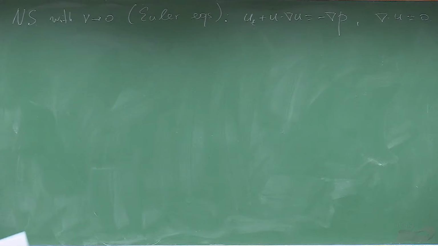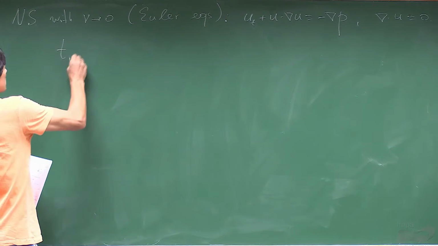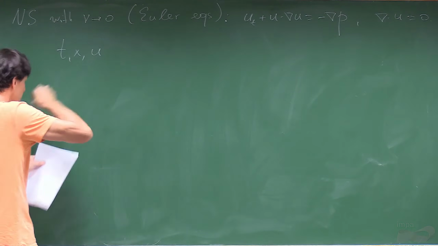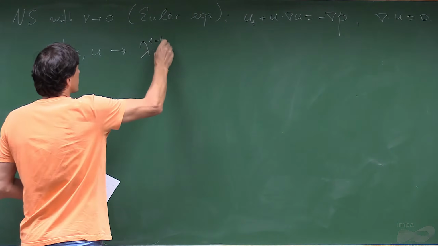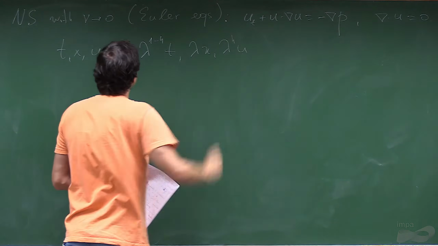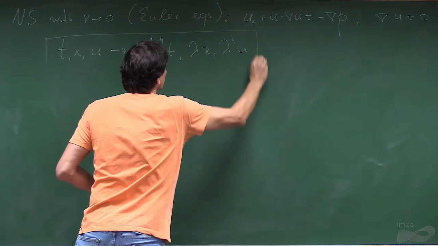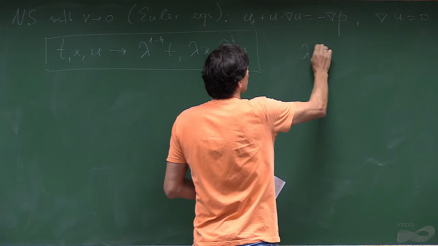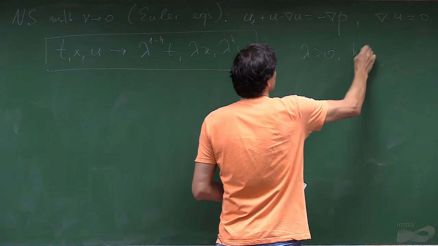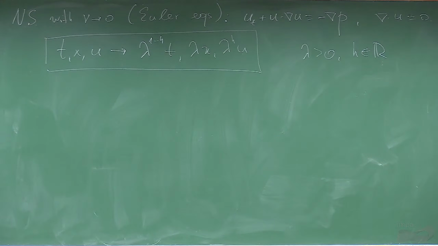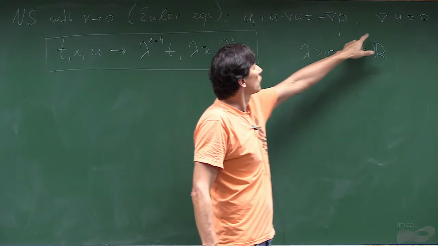And this equation has a scaling symmetry, which is sending time, space variable, and velocity to lambda^(1-h) t, lambda x, lambda^h u. So this is a symmetry which we want to keep. And here it depends on two parameters, lambda real positive and h real. So for any parameters, you have this transformation, and this transformation keeps the equations valid.